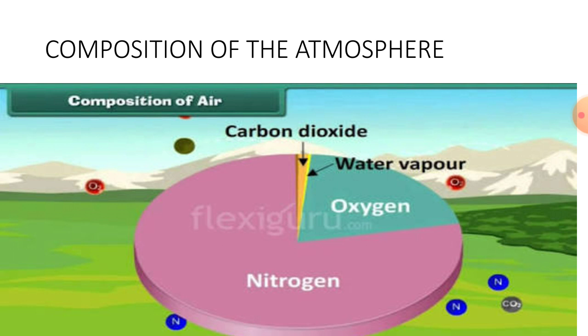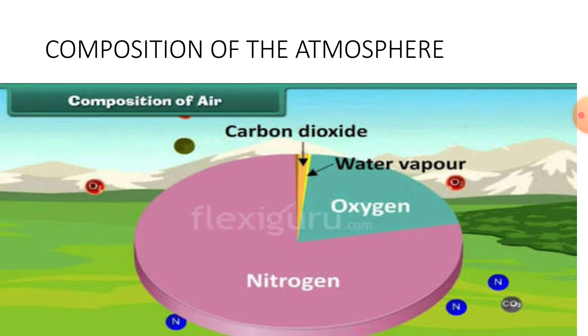But this balance is upset by burning of fuels such as coal and oil. The carbon dioxide released in the atmosphere creates a greenhouse effect by trapping the heat radiated from the earth. It is therefore called a greenhouse gas.